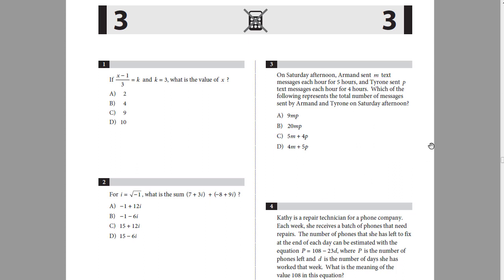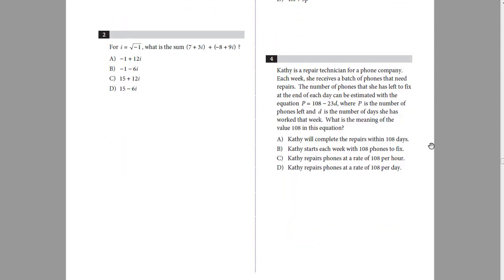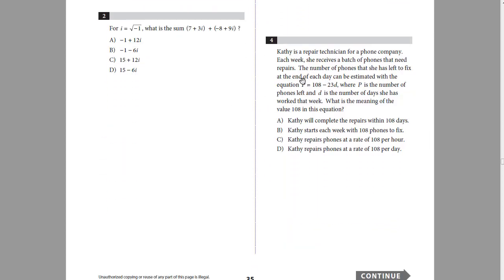Now we'll move on to question number 4. In question number 4 it says that Kathy is a repair technician for a phone company. Each week she receives a batch of phones that need repairs. The number of phones that she has left to fix at the end of each day can be estimated with the equation P equals 108 minus 23D, where P is the number of phones left and D is the number of days she has worked that week. What is the meaning of the value 108 in this equation?